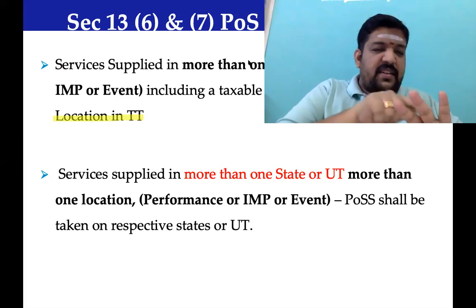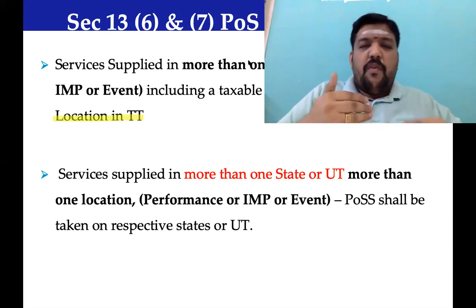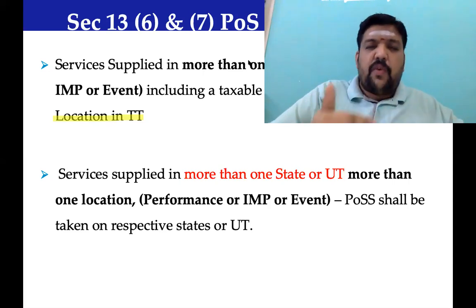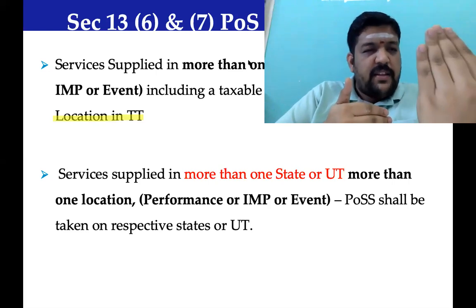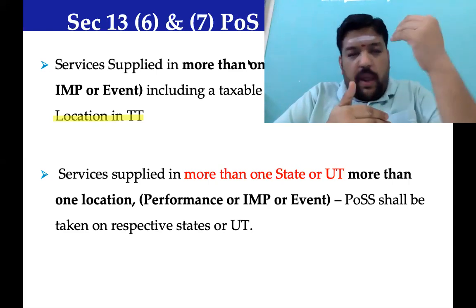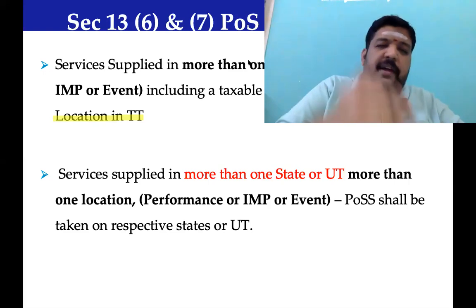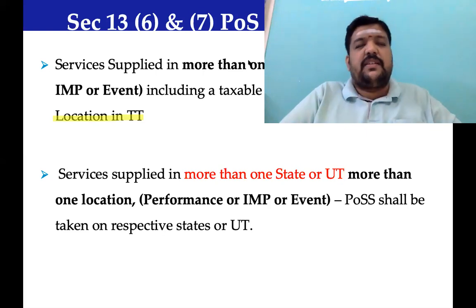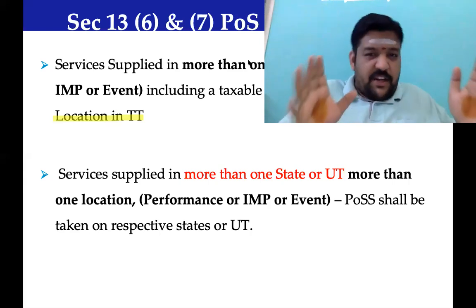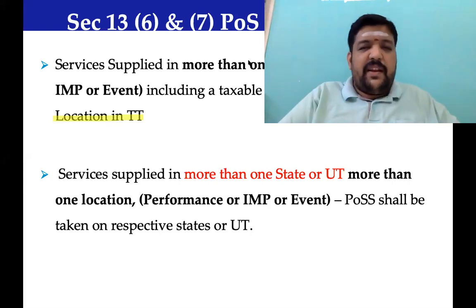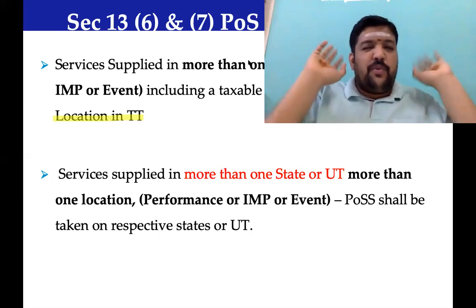Because the services are provided in 3 different locations. And I'm sure you all will agree with me, for the photographer who is supplying services, he requires an object. In our case, the object is an individual, and that individual's physical presence is required for the supplier to supply services. In those circumstances, a small portion, in our case it's a substantial portion itself, the wedding itself happened in India. So the major place of supply is there. Only a small portion happened in 2 countries.